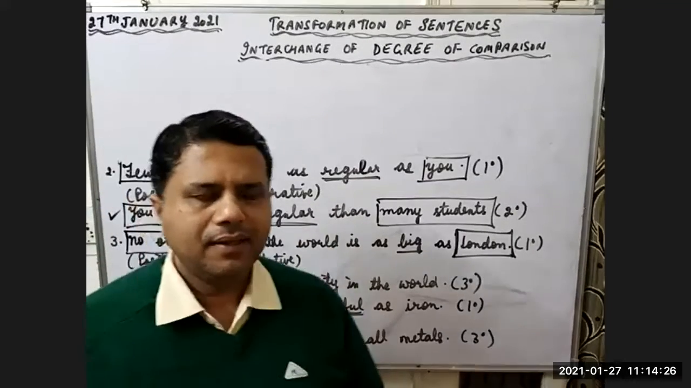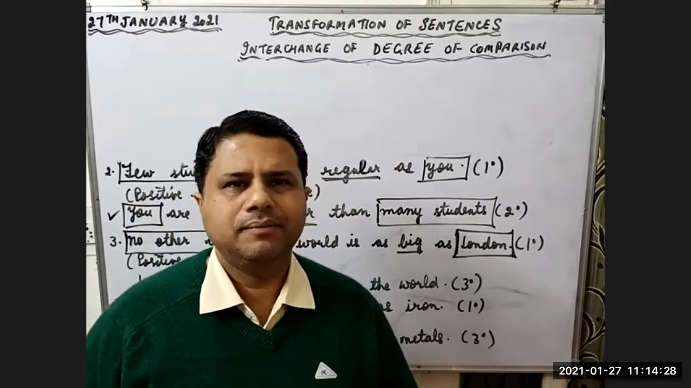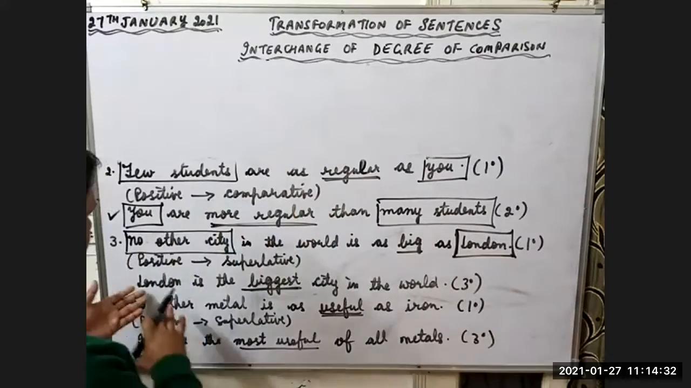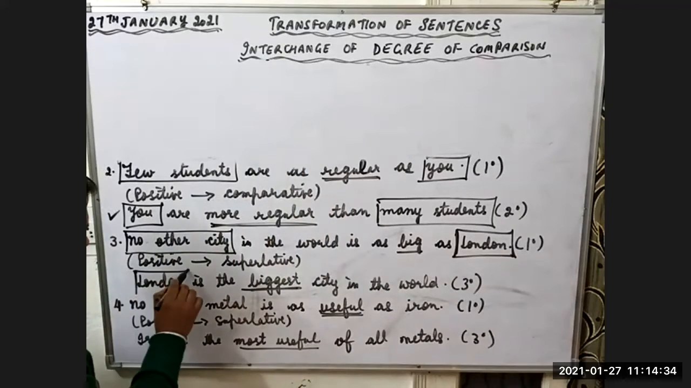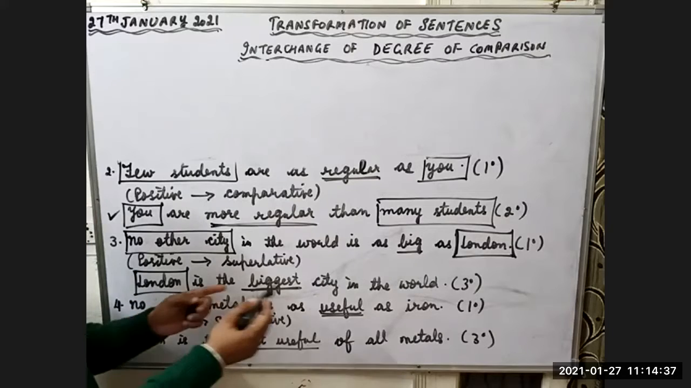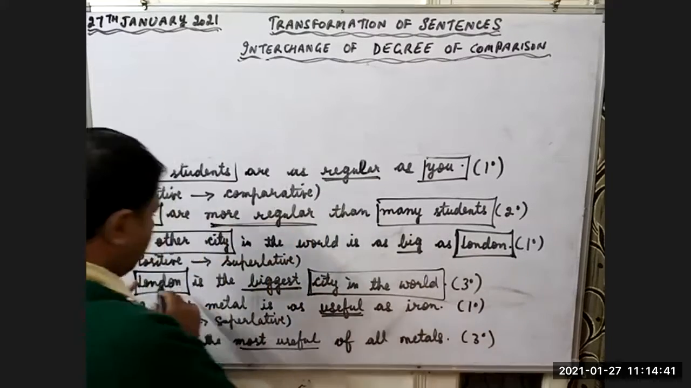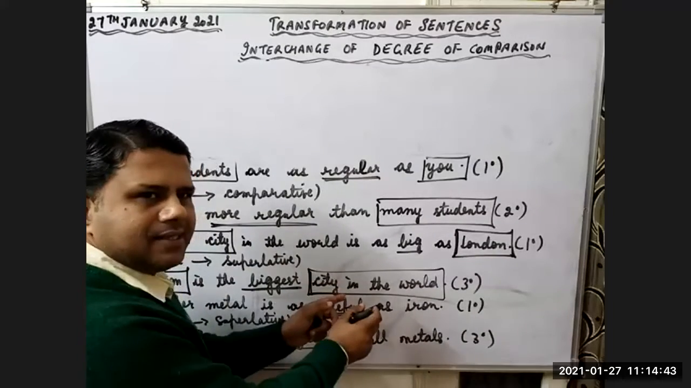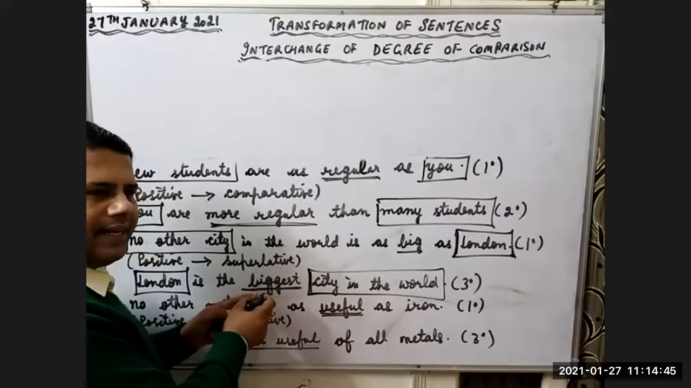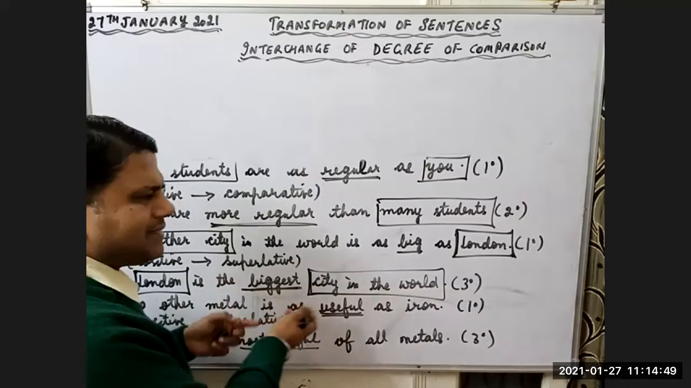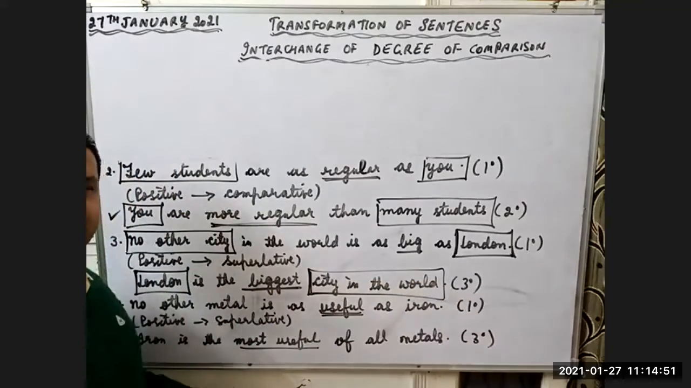It means which is the biggest city in the world? London. London is the biggest city in the world. Now, I am comparing one city with all the other cities of the world, and I am treating it as the biggest. So here the biggest. What is the biggest? Third degree.